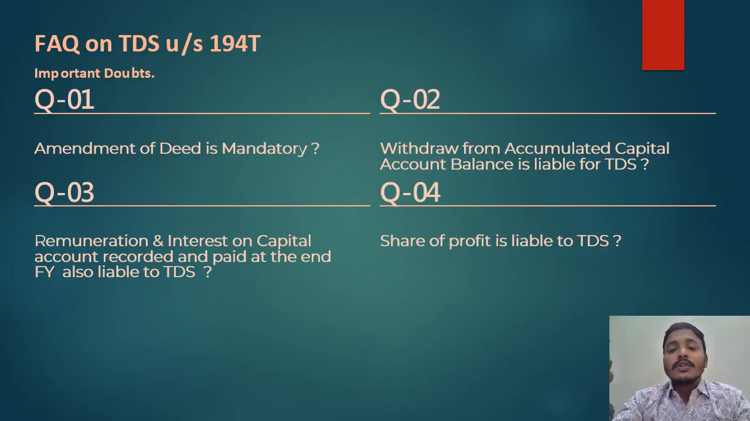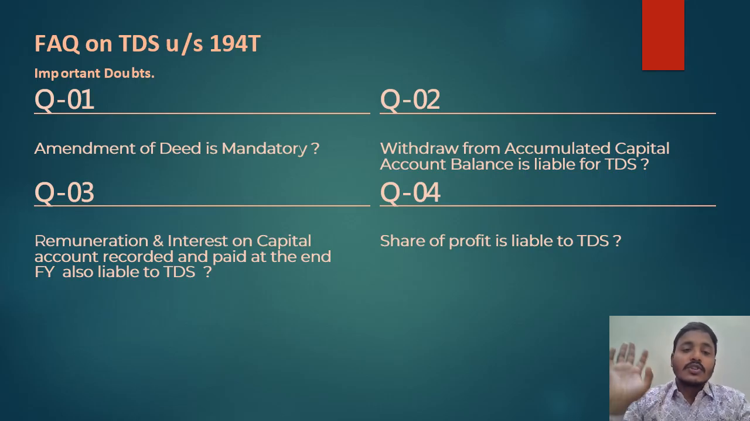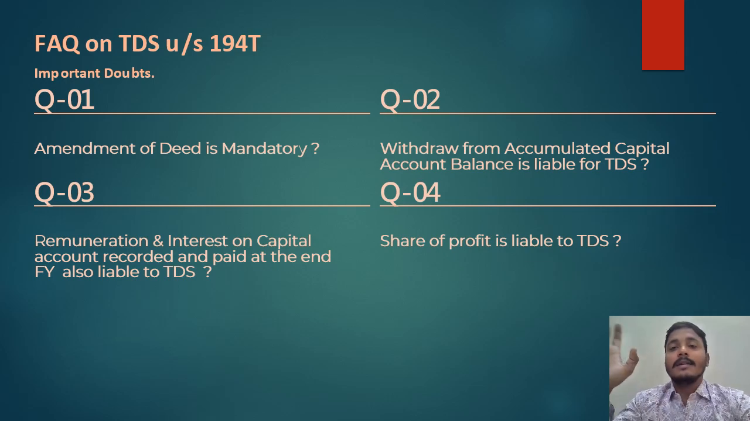If your partnership firm is paying out of their accumulated capital balances, then it is not liable for TDS. Next question: remuneration and interest on capital account recorded and paid at the end of the financial year, are they also liable for TDS? Yes.